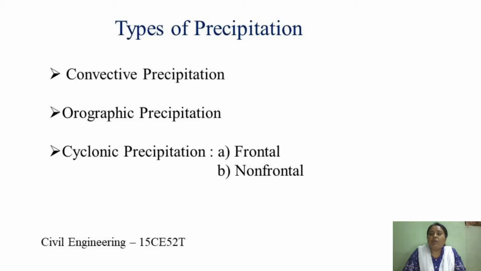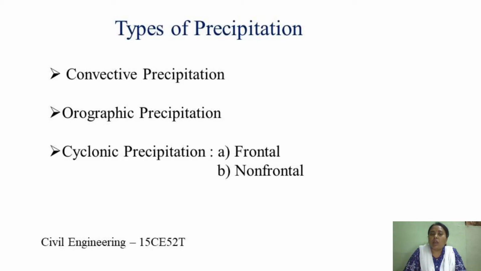Now coming to the types of precipitation, we have already studied the mechanism of precipitation. For precipitation to occur, there are four basic conditions that have to be fulfilled.